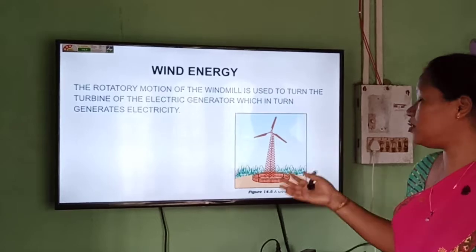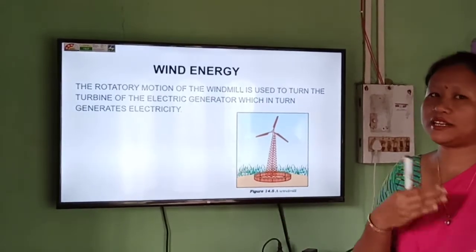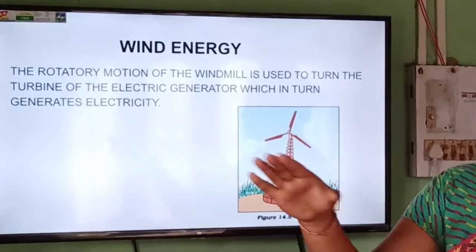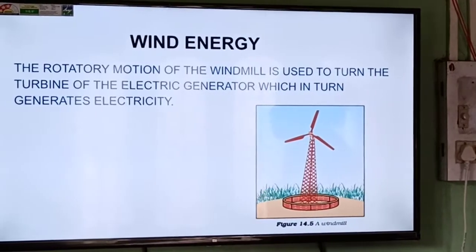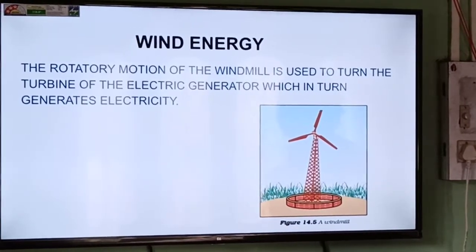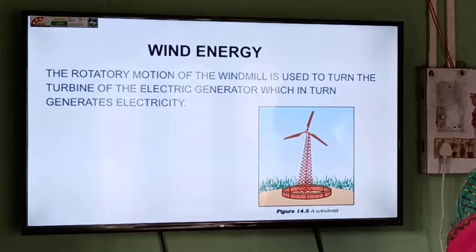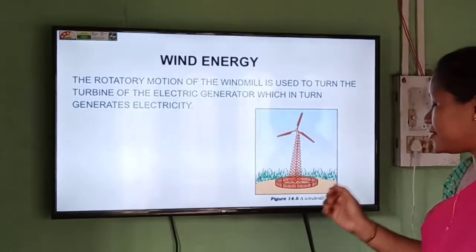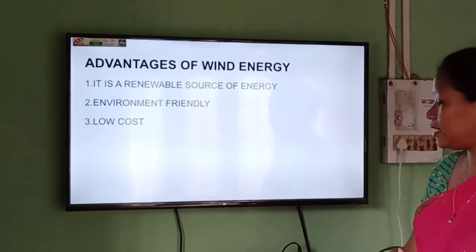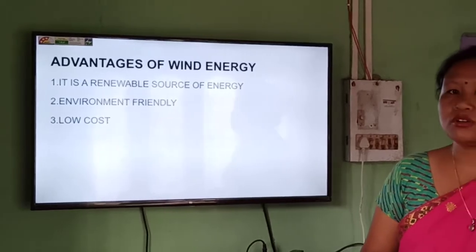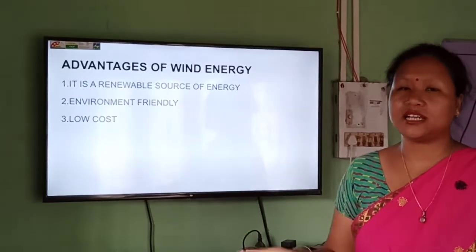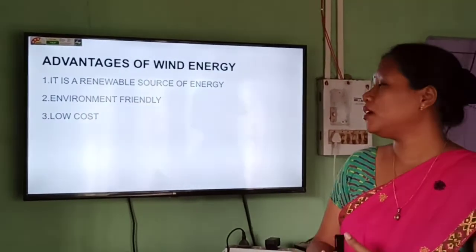But it is not that only one windmill will produce electricity. There will be a series of windmills that are connected to one another. So in this way, the wind energy can also be used to generate electricity. And this has also got some advantages and disadvantages, like the biogas.